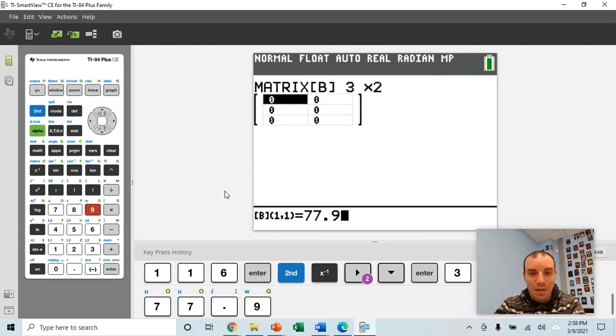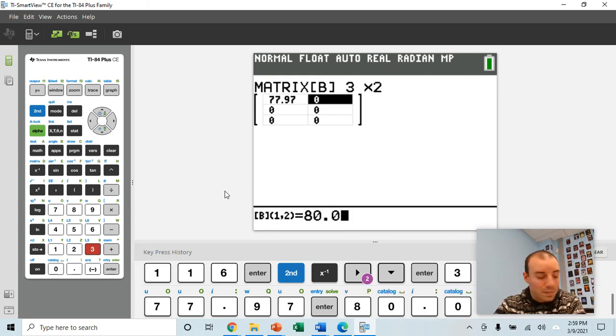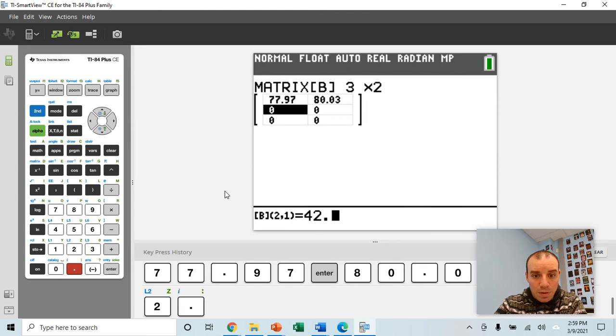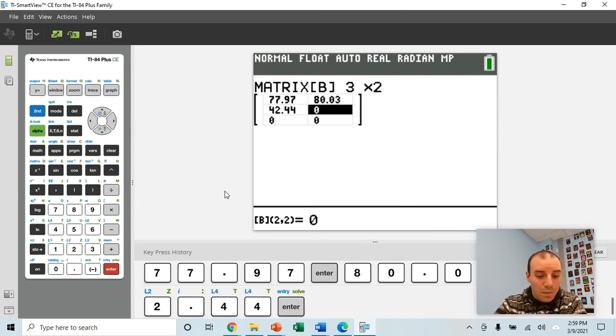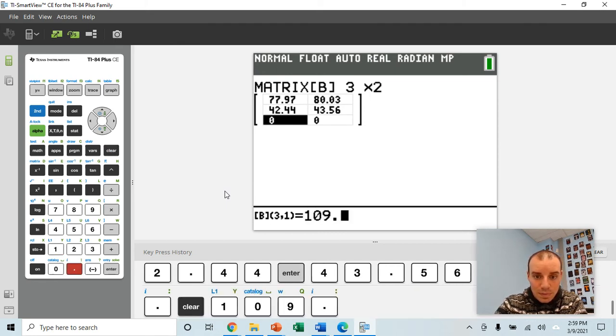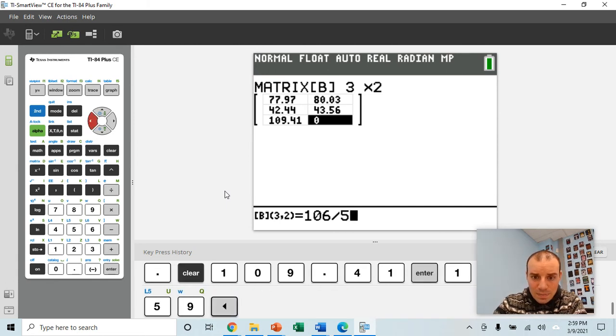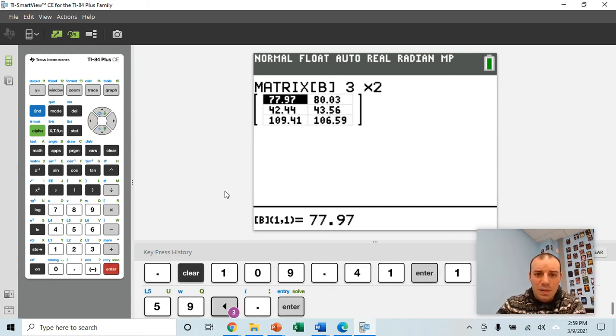So 77.97, 80.03, 42.44, 43.56, 109.41, and 106.59. All right, so now my data is all entered into the matrices.